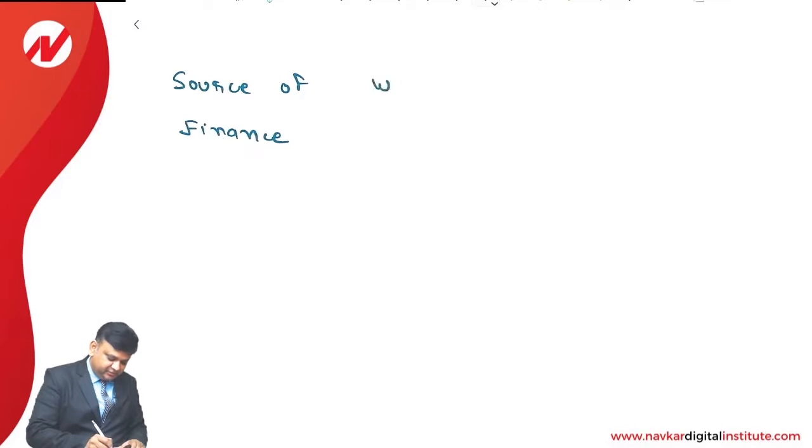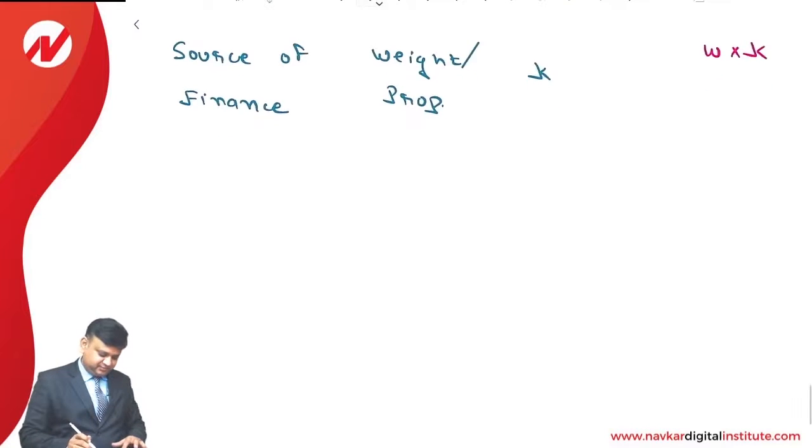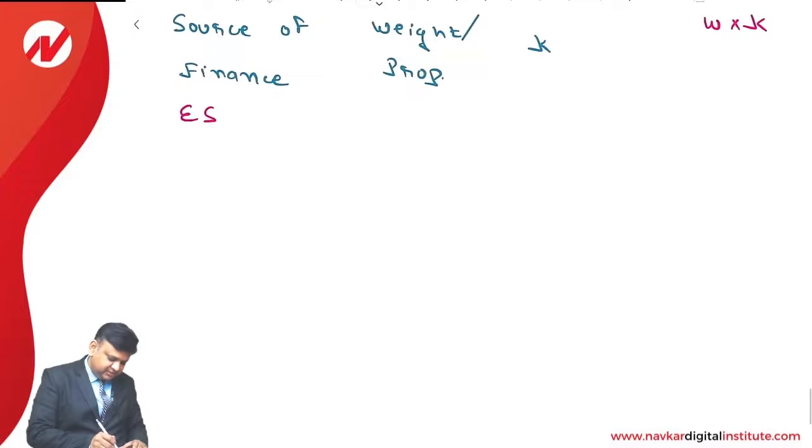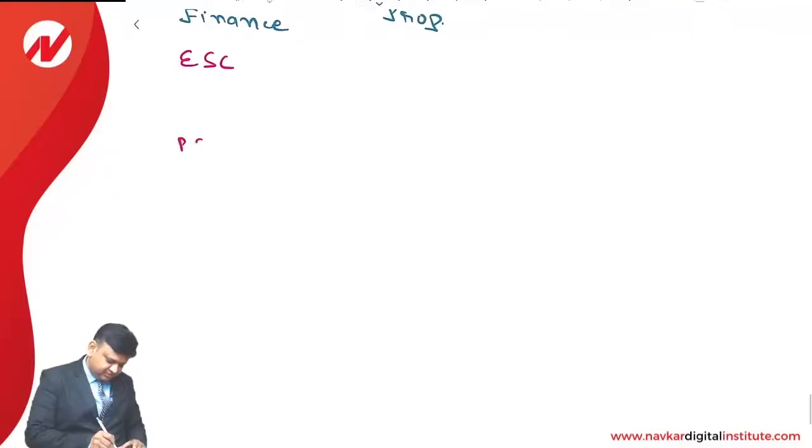Second column will be weight or proportion in which we have raised the funds. Third column will be cost of capital, and the last column will be weight into cost of capital. So it is equity share capital, preference share capital, and debentures.